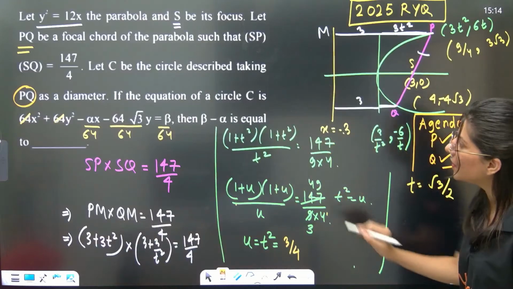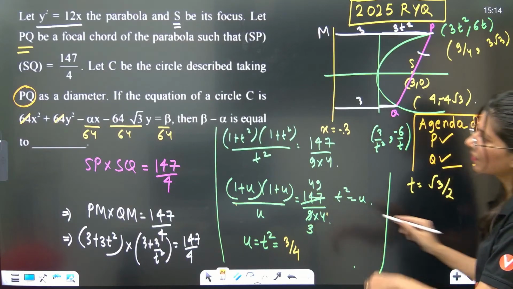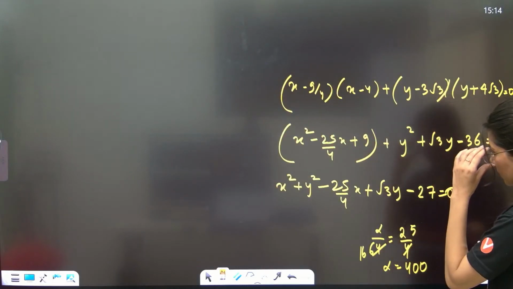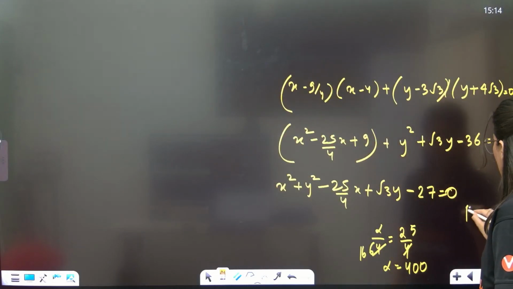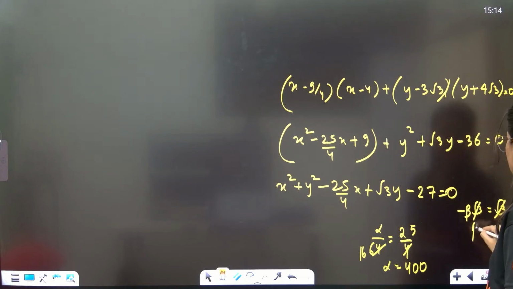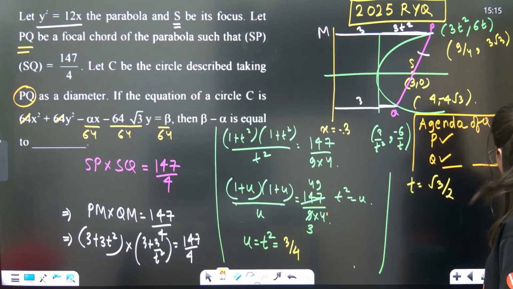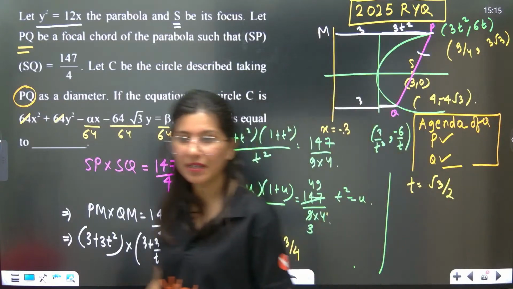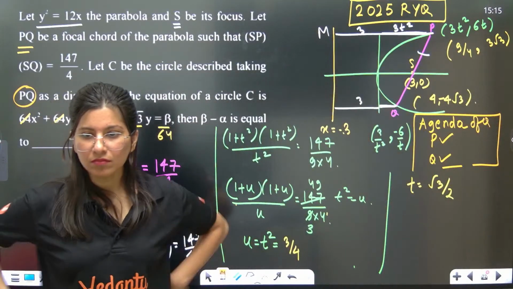Let's go towards beta. Beta will be root 3. Minus root 3 is the coefficient. So minus beta root 3 with a negative sign is equal to positive root 3. So beta is coming out as minus 1. Okay, alpha and beta. Yes, beta minus alpha they are talking about. So for beta minus alpha, beta is...